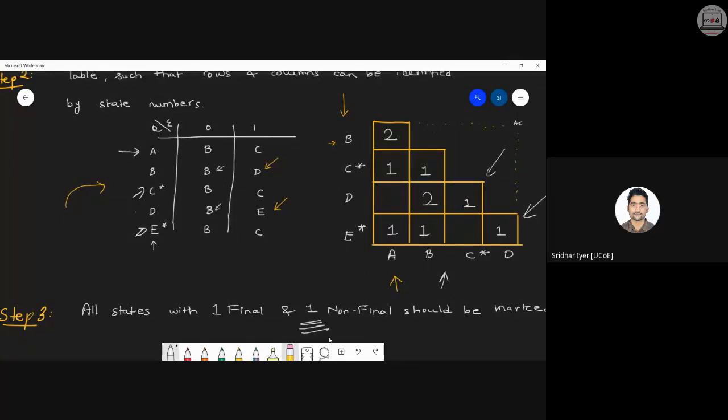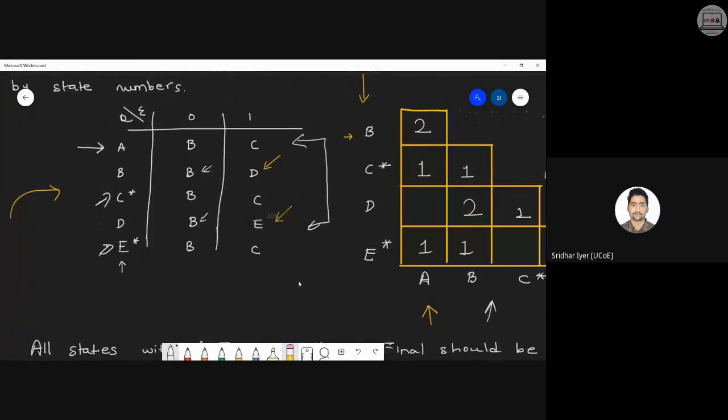Because both have the same transitions and both are final states. Yes, we can merge CE, but can we merge AD? I'm just cross-checking my answers. This is what you used to do. By looking straight into the table, I can say that we can't merge AD. Why? Because both have different transitions.